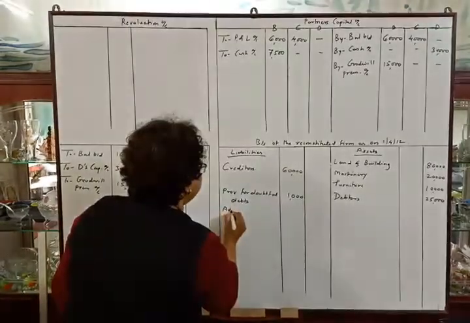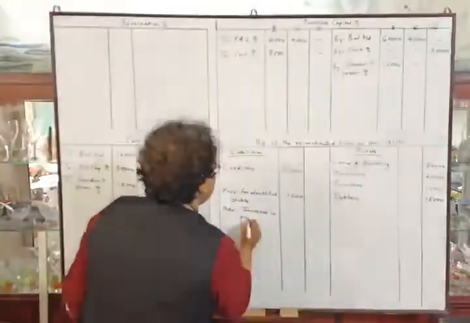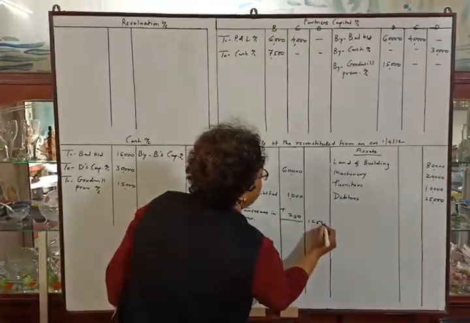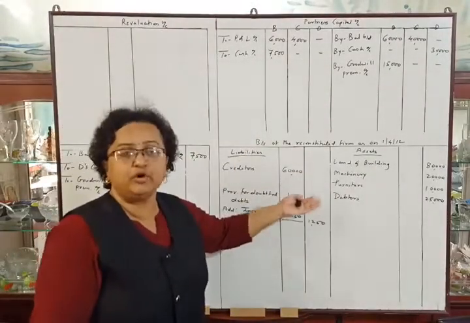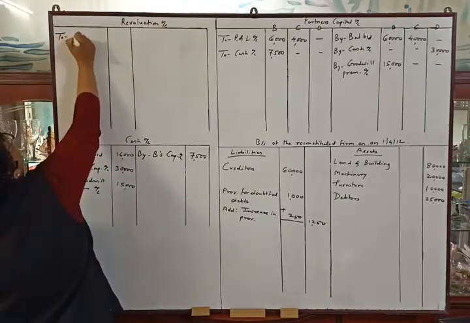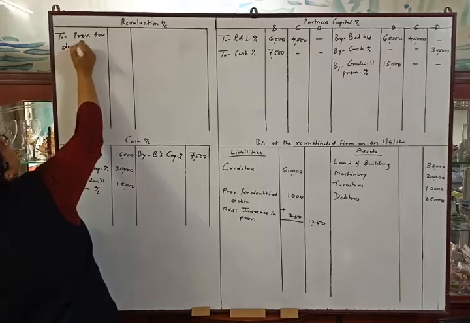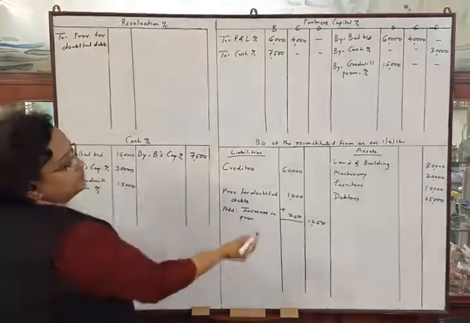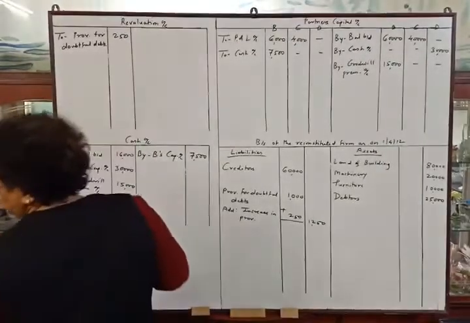So add increase in provision by 250. So total provision will be 1,250, and increasing the provision for doubtful debts will be a loss to the firm. So to provision for doubtful debts, increase of rupees 250. Okay, next adjustment.